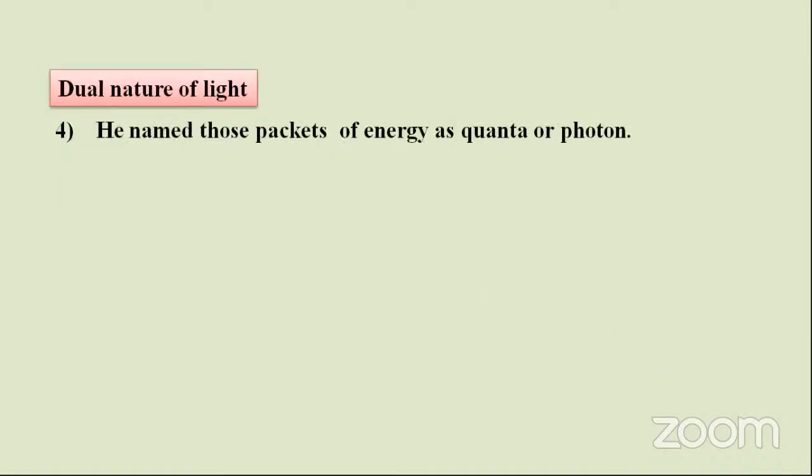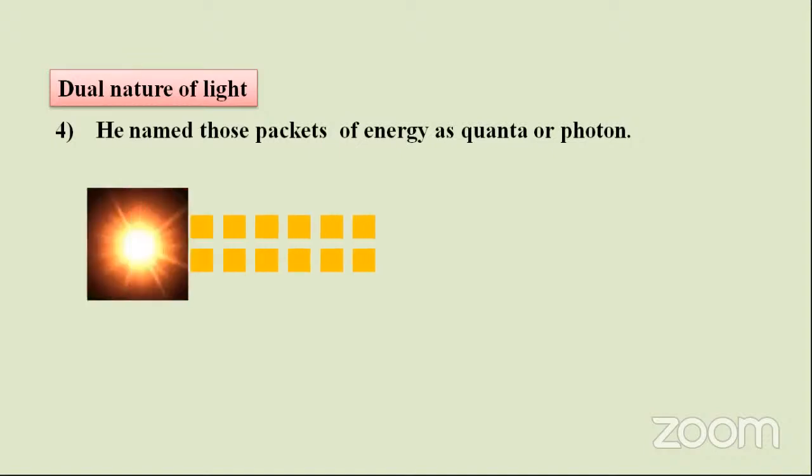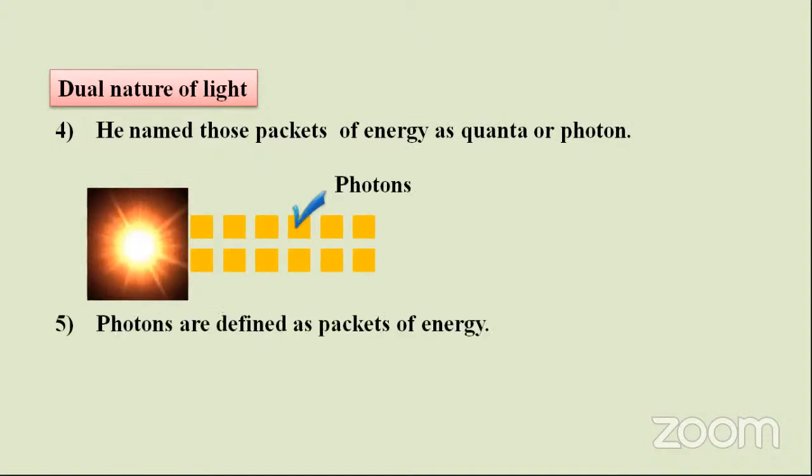He named those particle packets of energy quanta. According to Max Planck's theory, quanta means one single packet only, and that single packet is known as a photon. Photons are defined as packets of energy.